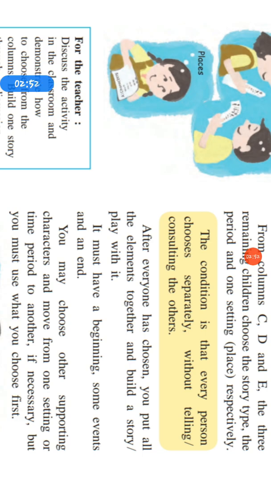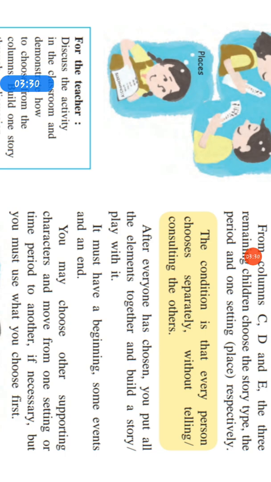That time the story or play will be interesting. It must have a beginning, some events, and an end. The story must have the beginning and the events, and when it started, and what the other things in the story are, and what is the end of the story. You have to write it on the basis of the elements you chose.